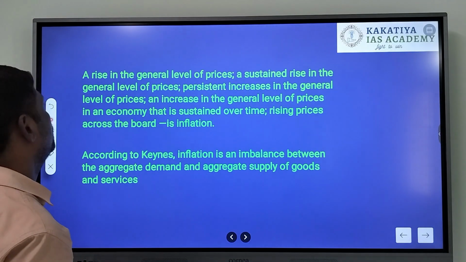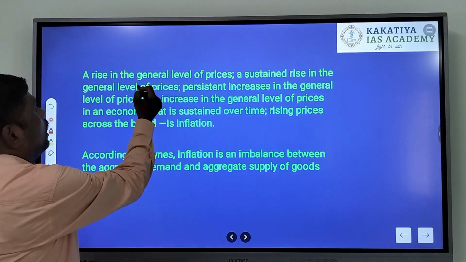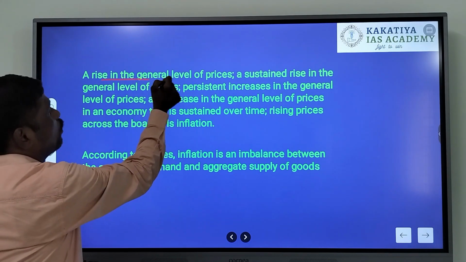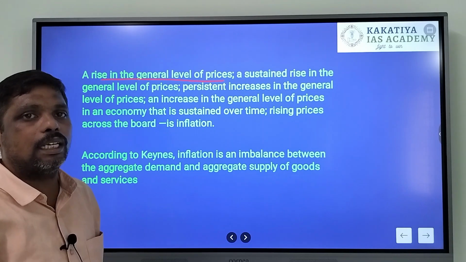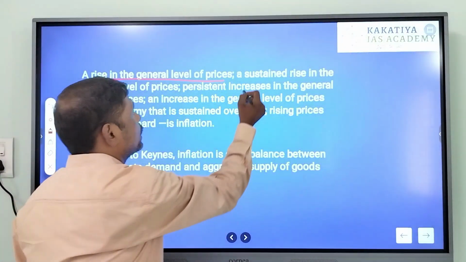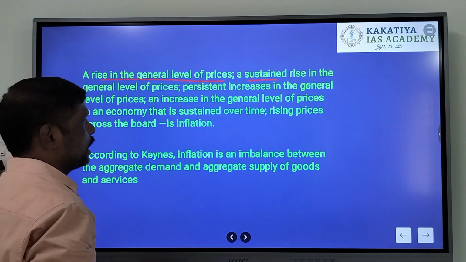So, inflation can be defined as a rise in the general level of prices. It is a sustained rise of prices over a period of time, right?